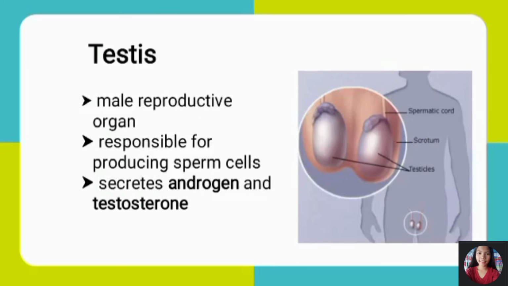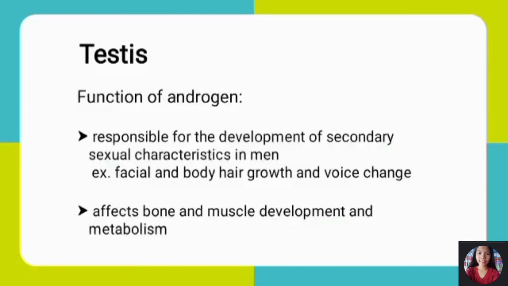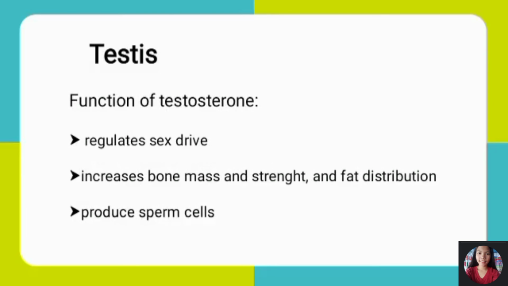Testis, it secretes androgen and testosterone. So, what is the function of androgen? It is responsible for the development of secondary sexual characteristics in men. For example, facial and body hair growth and voice changes. And second function affects bone and muscle development and metabolism. Function of testosterone. It regulates sex drive, increases bone mass and strength, and fat distribution. Produces sperm cells.